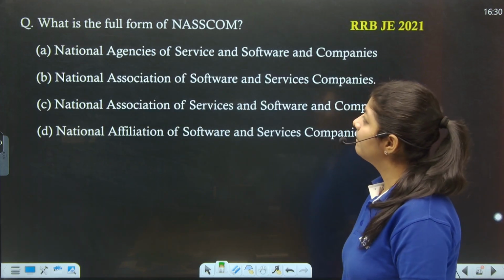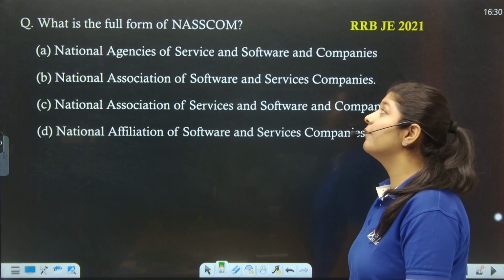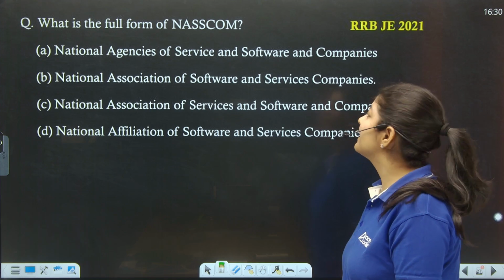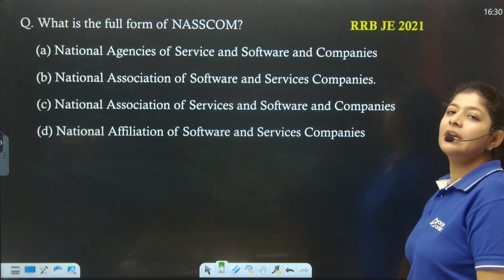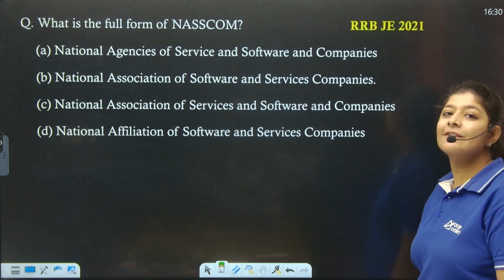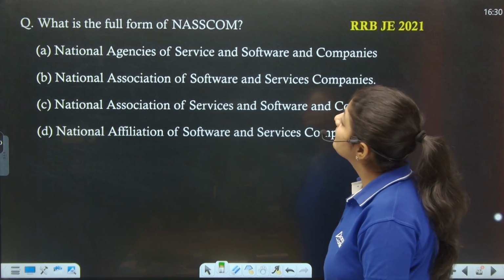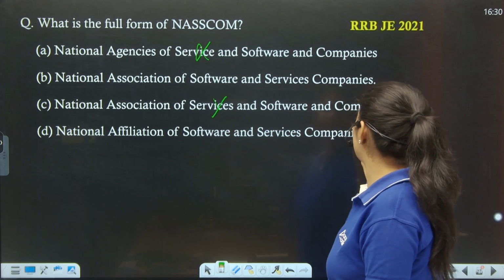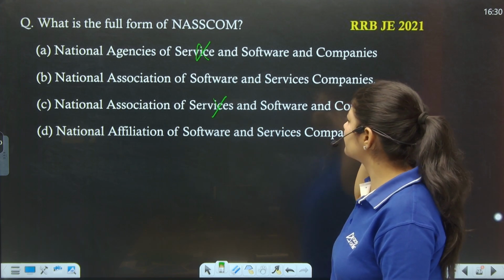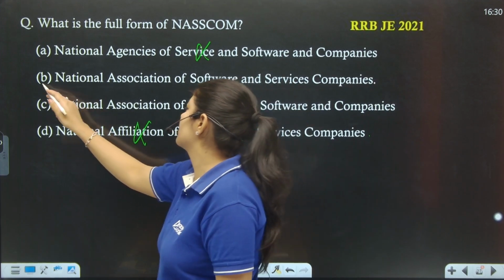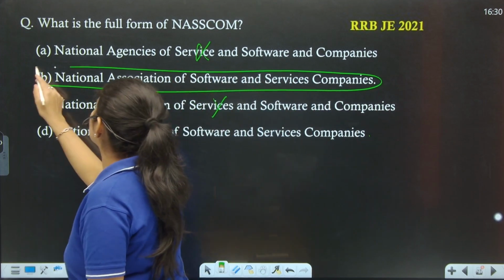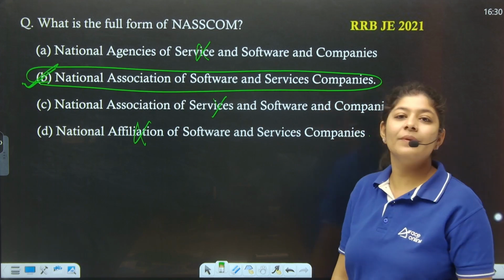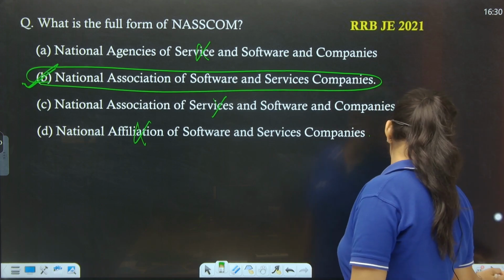Next. Okay, the next question is, what is the full form of NASSCOM? Basically, it is the National Association of Software and Service Companies, right? Okay, affiliation, not affiliation, association. That's what I'm thinking, how both the options can be correct at the same time. Option number B is the correct one. National Association of Software and Service Companies. Option number B is the correct one.